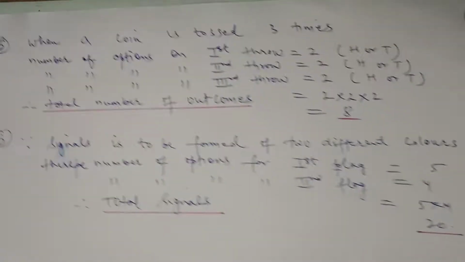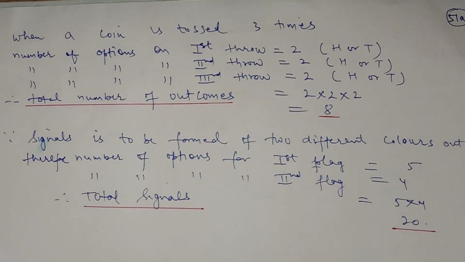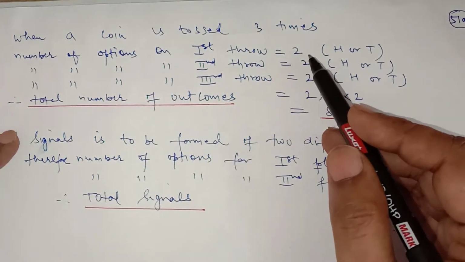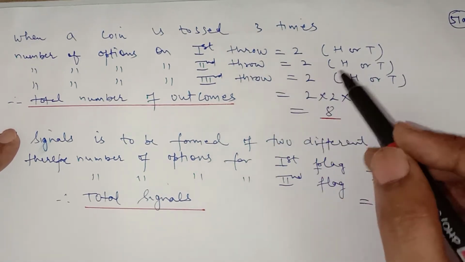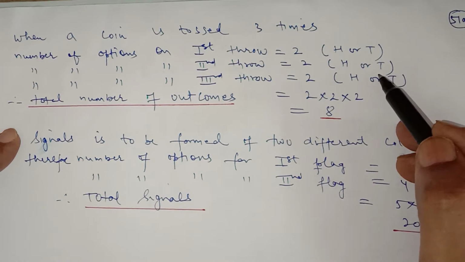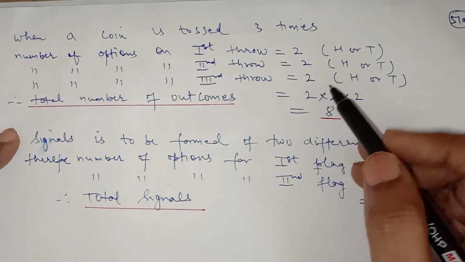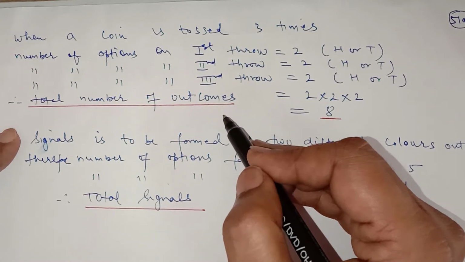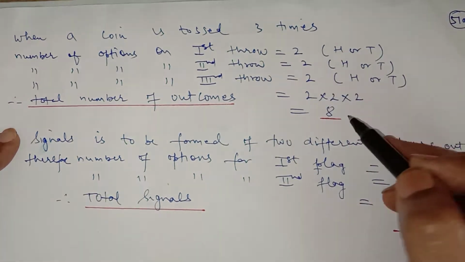Now in question number 5, it is given that there is a coin which is tossed 3 times. So how many possible orders are there? Now when we throw a coin, at the first throw we have only 2 options, that is head or tail can be there on the first throw of the coin. Similarly, on the second throw, again we have only 2 options, head or tail. And on the third throw also we have only 2 outcomes, head or tail. So by the fundamental principle of counting, the total outcomes when a coin is thrown 3 times is 2 into 2 into 2, that is 8.